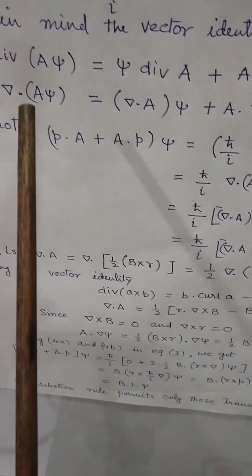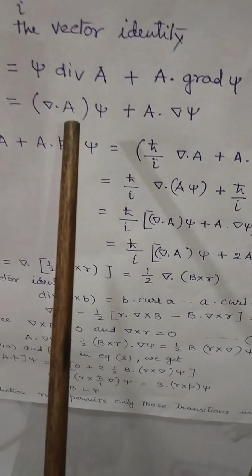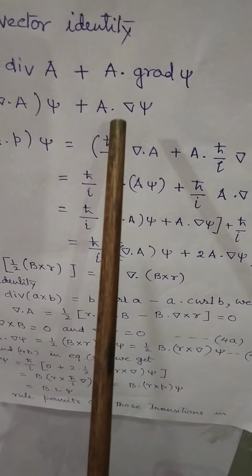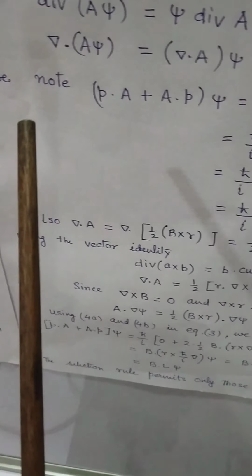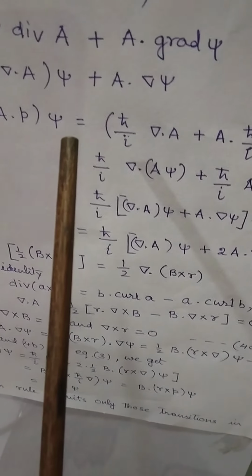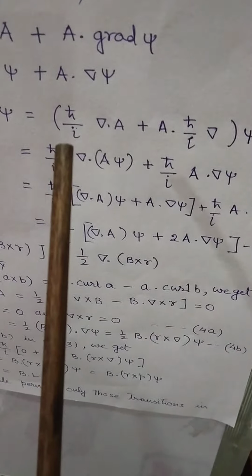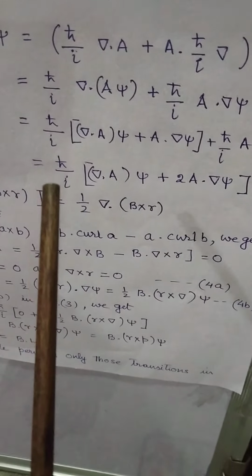Now del dot A psi equal to del dot A of psi plus A dot del psi. Now we note that P dot A plus A dot P of psi can be equated by substituting all these values.